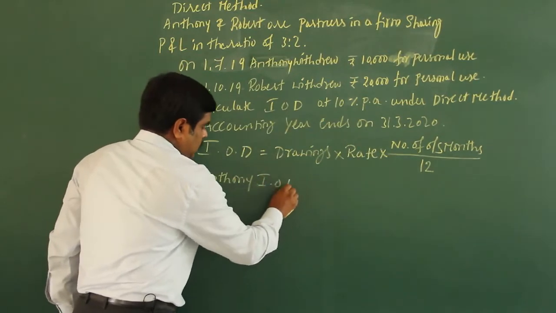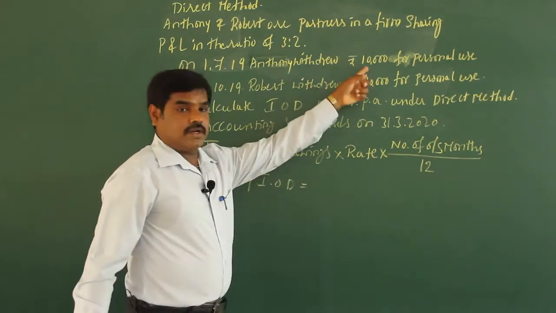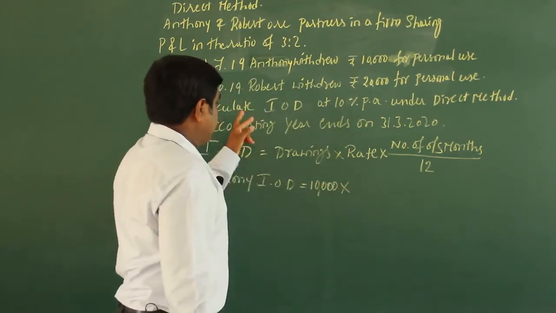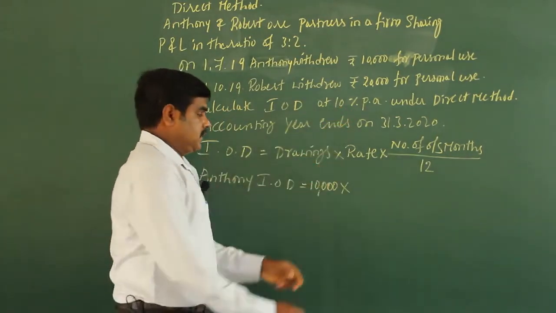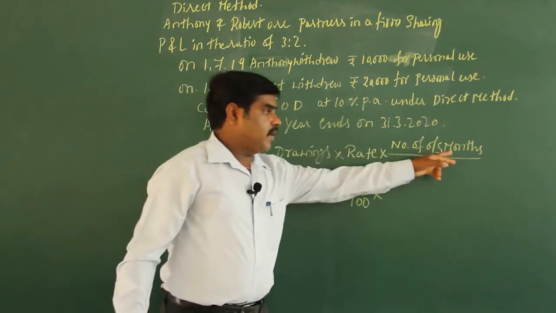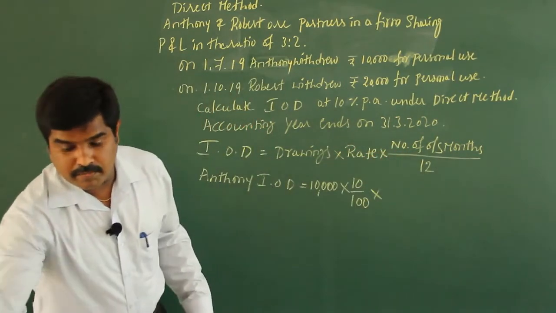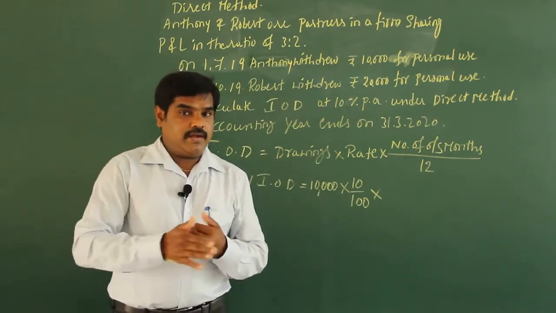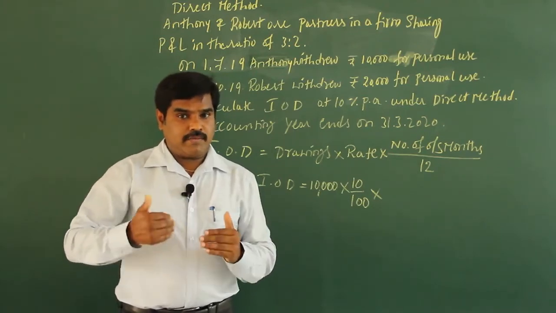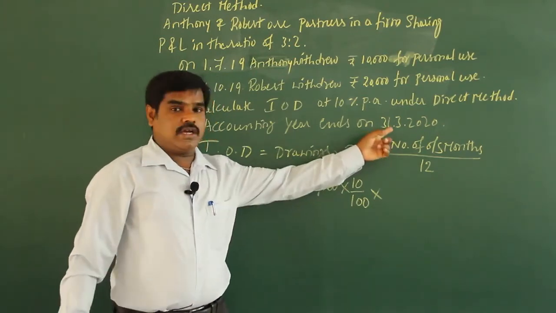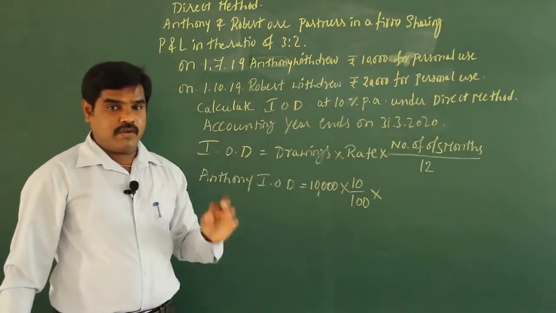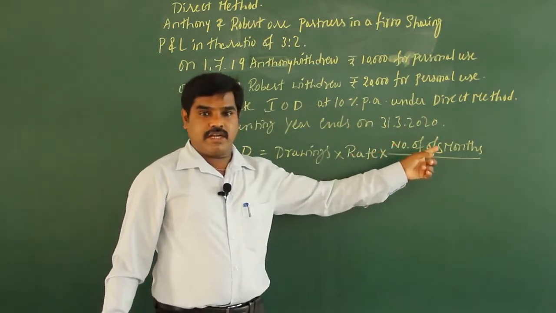Anthony, interest on drawing. What is the amount he has withdrawn? 10,000 rupees is the drawing, into rate of interest 10% is given. So 10 over 100 into number of outstanding months. Of course, you have to calculate the number of outstanding months because every partner should not pay interest for one full year. When they have drawn the money, from that day to the accounting year end, you have to calculate how many months interest has to be calculated. That period is called the number of outstanding months.